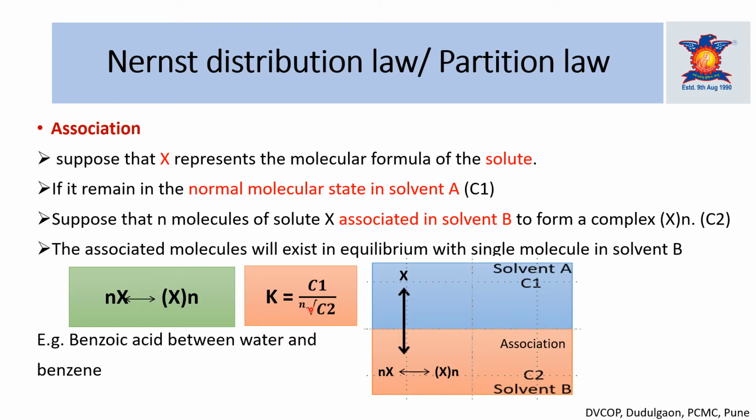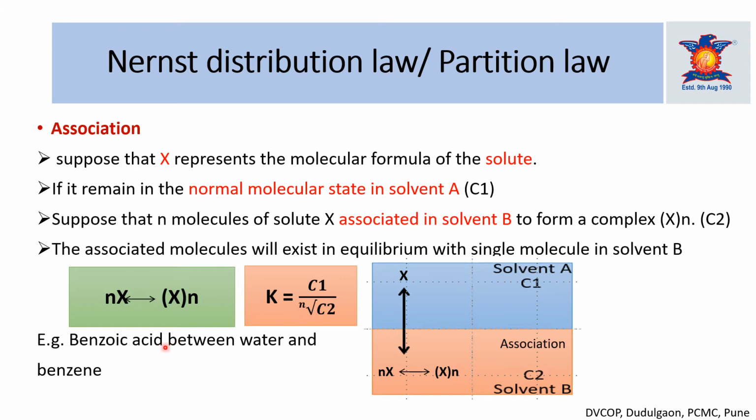Here n is the number of X molecules that associate and form the complex. If two molecules of X associate and form a dimer, then the value of n is 2. If three molecules of X associate and form a trimer, then the value of n should be 3.